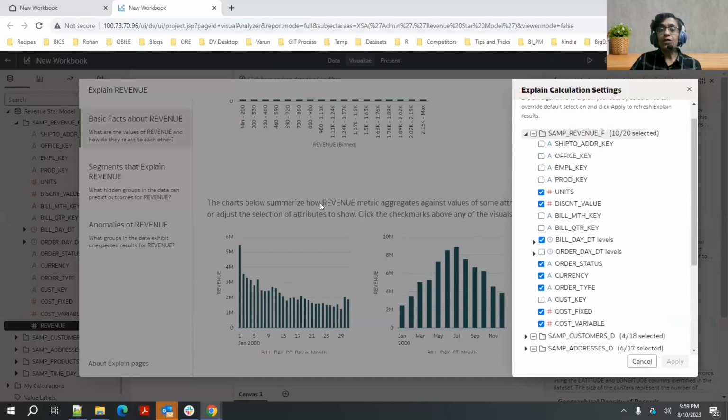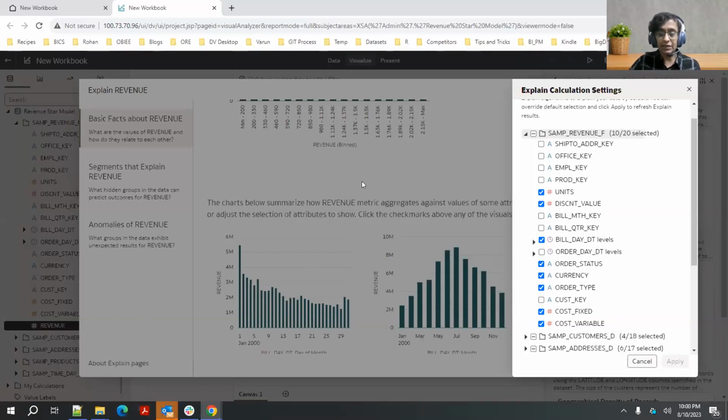So by default, when you open explain, the algorithm selects a few default columns and uses these columns to come up with these insights. Now, how did the algorithm arrive at these default columns? Couple of ways. If you have auto insights enabled on your dataset, so you may be aware, auto insights is an augmented capability that we introduced some time back. Every time you upload a new data set, auto insights kicks off behind the scenes and gathers a lot of stats about all the columns in your data set.